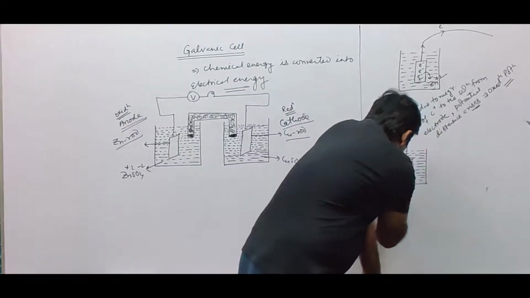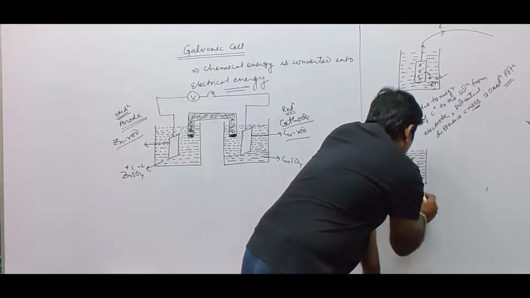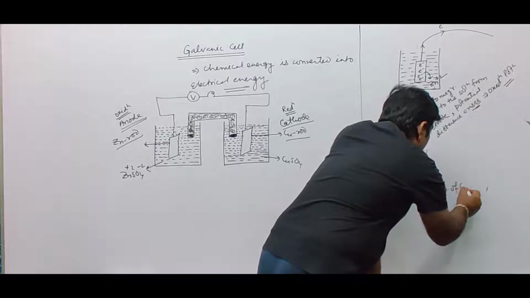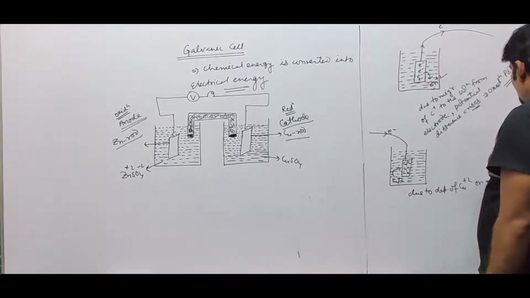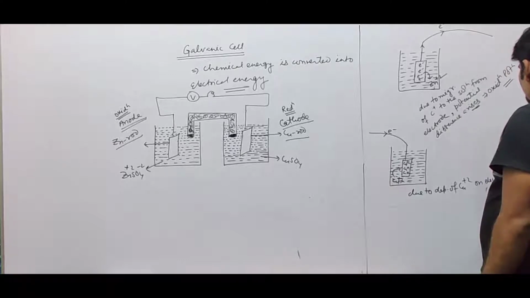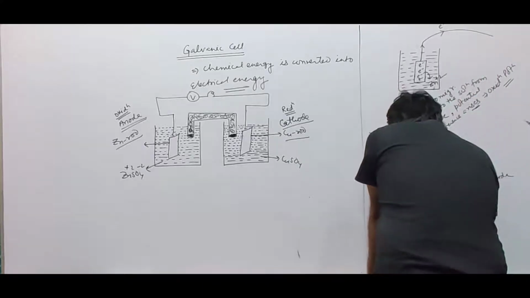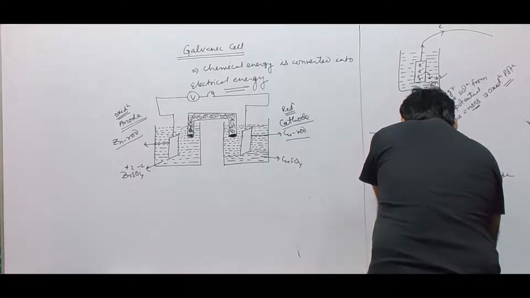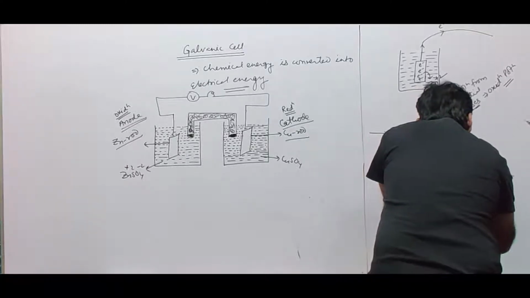See now what is happening. Because of deposition, again, what happens? Due to deposition of Cu2+ on the electrode from the solution, a potential difference arises.